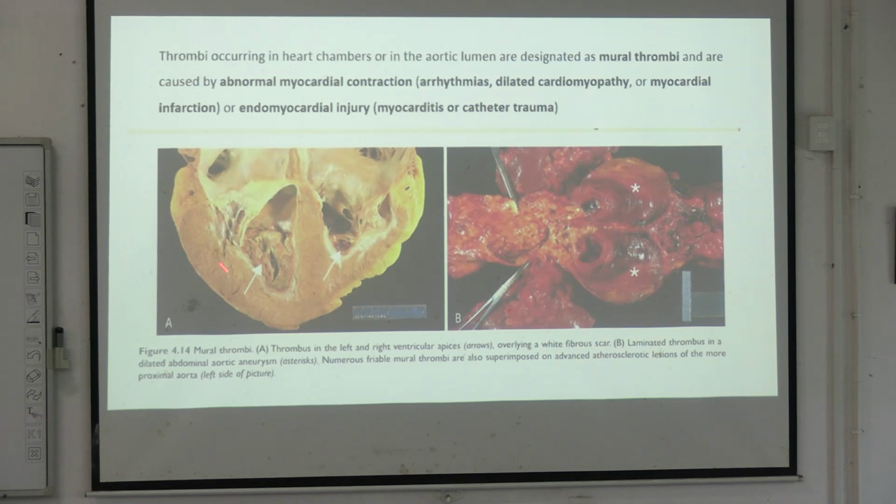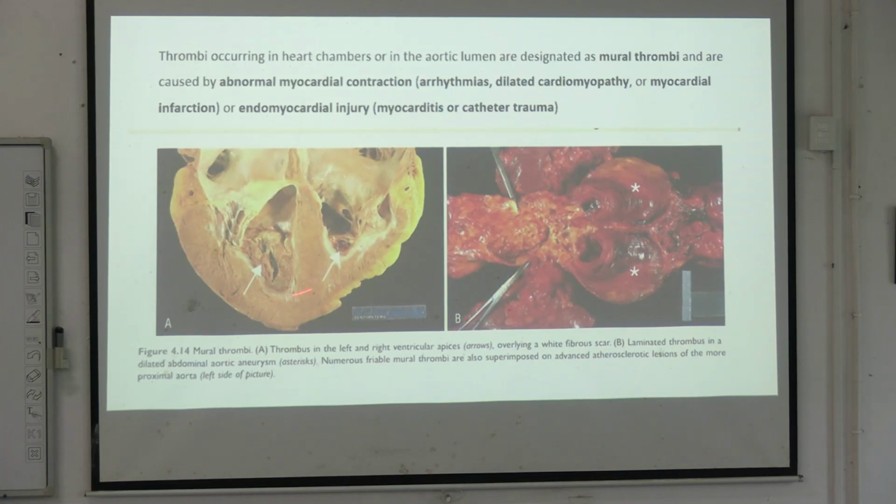So this is the mural thrombi. You can see the thrombus in the left and also the right ventricular apex, near the apex, and in the second picture we can see numerous friable mural thrombi superimposed on the advanced atherosclerotic lesion of the proximal aorta. This one is more obvious.